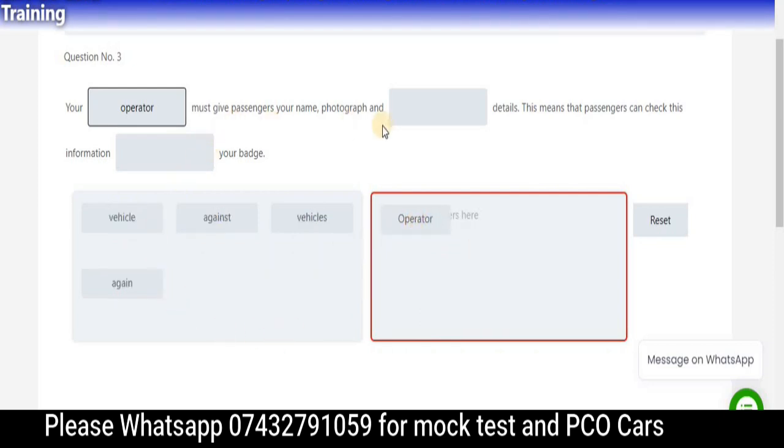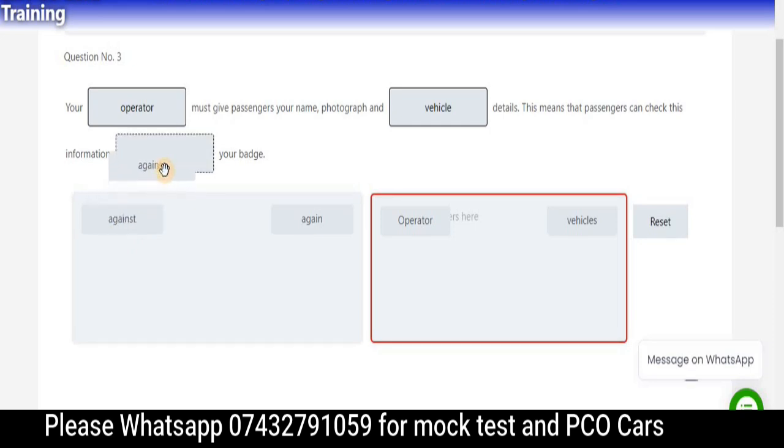So next one, hope so you get the next one as well. So that's going to be vehicle, not vehicles, because you're talking about your vehicle. It's going to be one vehicle, not vehicles. So this vehicle is going to become over here. So this means that passengers check this information against. So it must be against, not again, your.